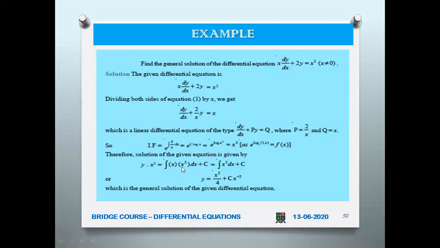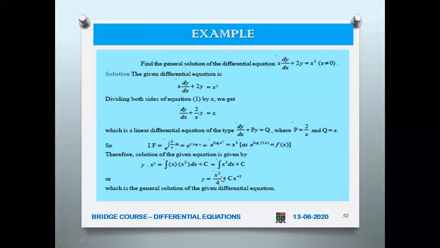So therefore the solution is given like this: y times x squared equals the integral of q into the integrating factor dx plus c. That is, q is x and the integrating factor is x squared. So x cubed dx plus c.